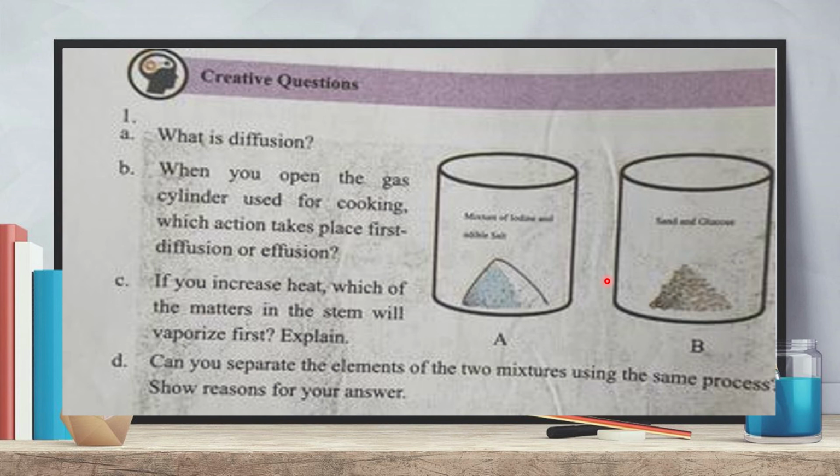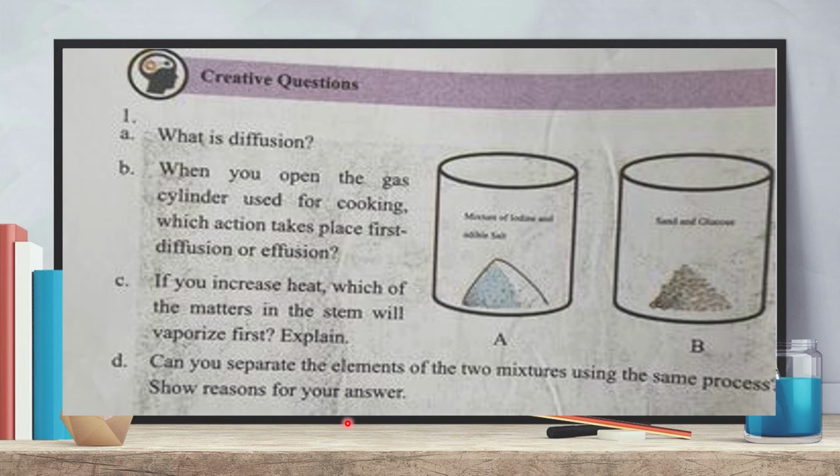The others will take more heat because their boiling points are higher than iodine's. Iodine will directly become gaseous from solid. So iodine will be vaporized first because it is a volatile matter, it sublimes.